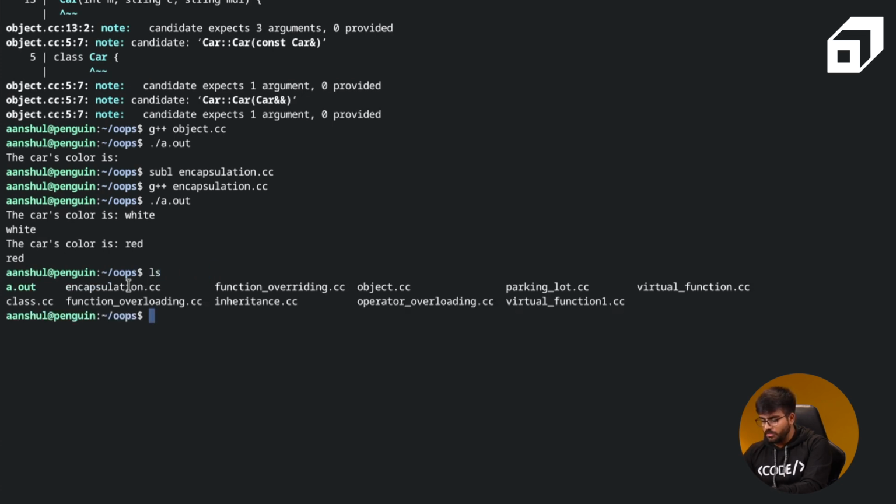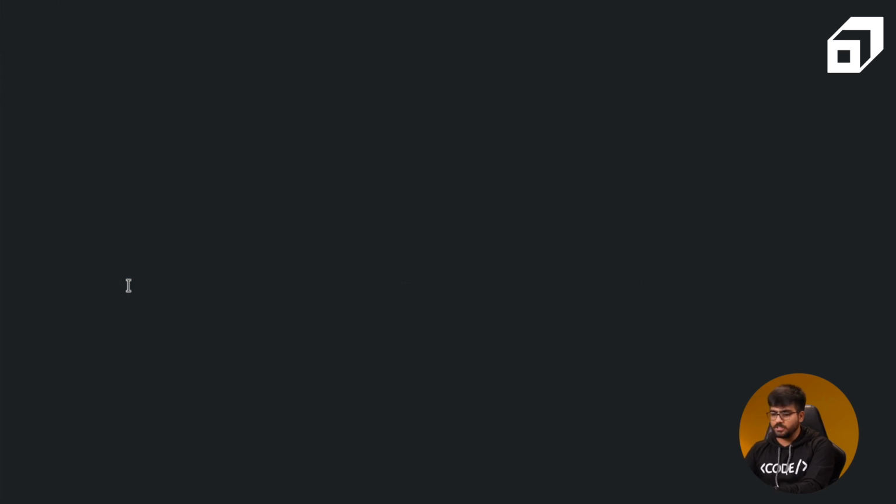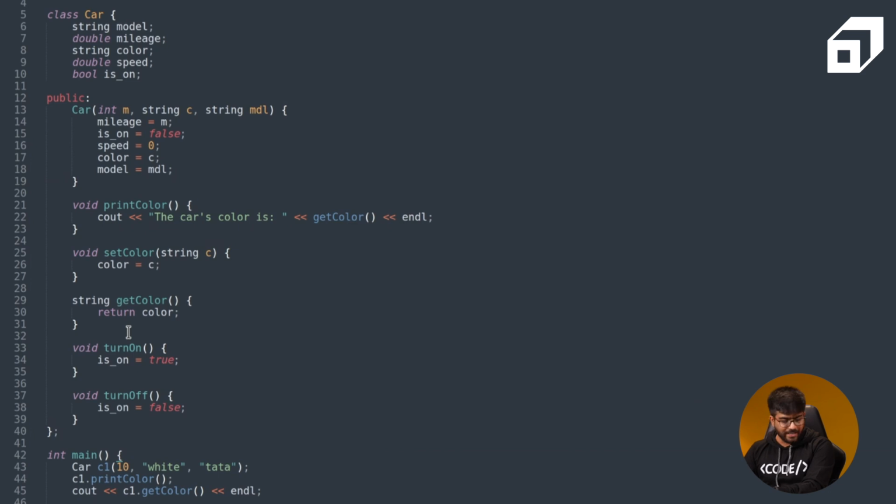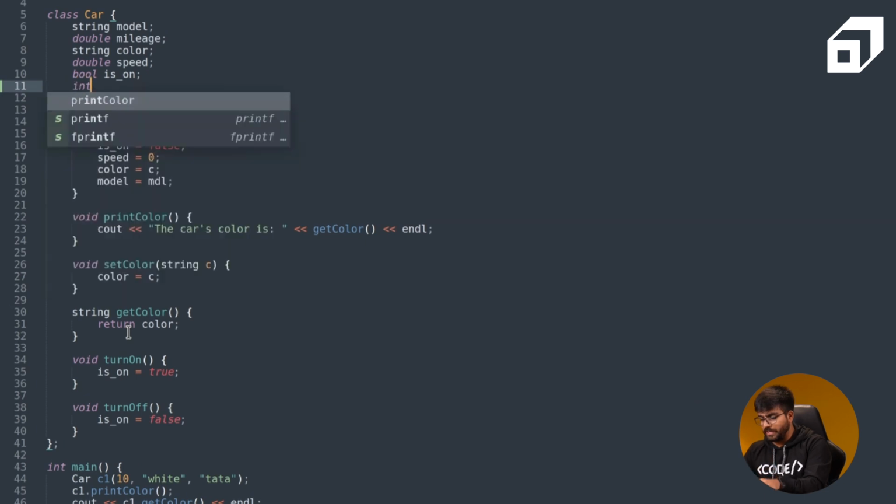All right. I think we can make changes to encapsulation to just have a look what is happening. Okay, we can add both the attributes, fuel capacity and fuel level, and then we can have a look how we can access it.